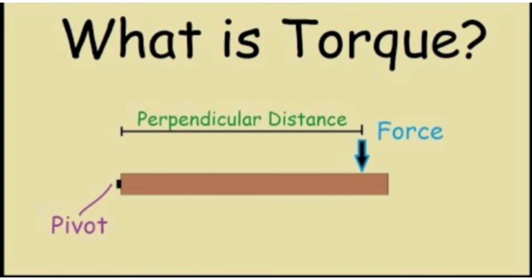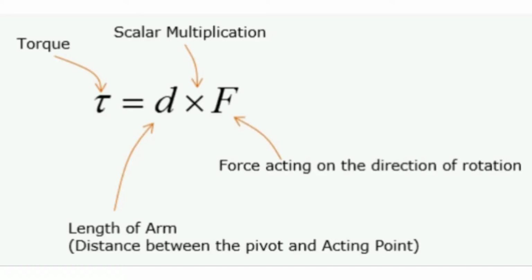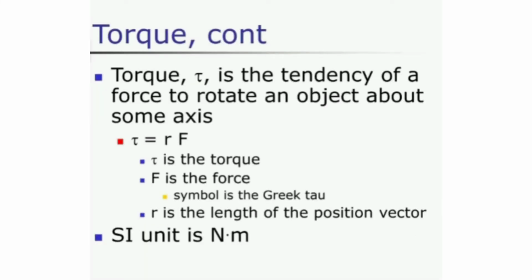So, torque is equal to the perpendicular distance between the pivot and the acting point, multiplied by the force applied. Torque is denoted as tau. This symbol is tau. Tau is equal to D into F. What is the formula to find the torque? Tau is equal to D into F or F into D. The SI unit of torque is Newton meter or Nm.